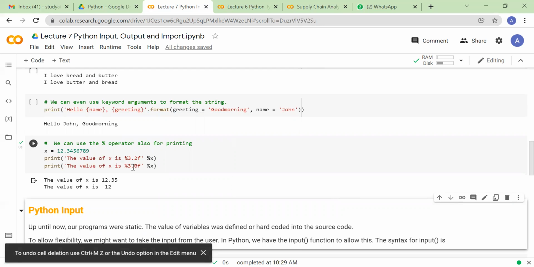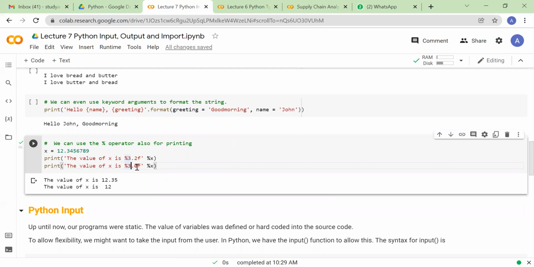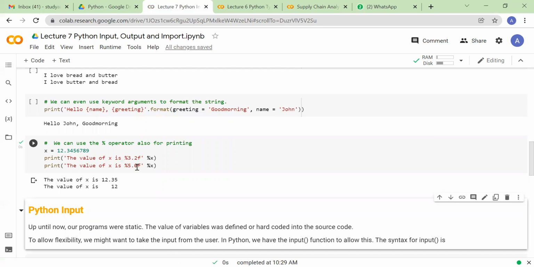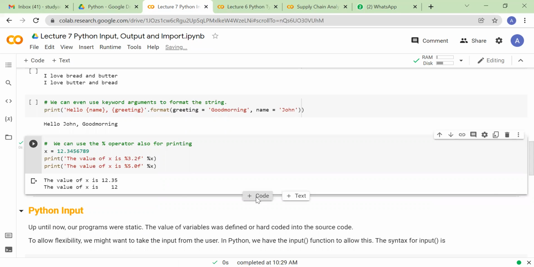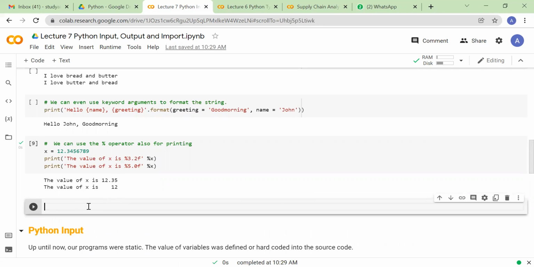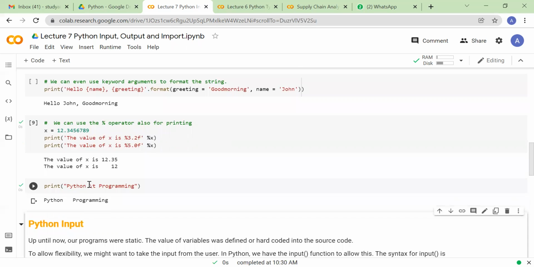If you want to keep one tab space, then instead of 3, you can put 5 here, because I think 5 is equivalent to one tab space, right? So let me try if a tab is allowed here or not. Yep, tab is also allowed.